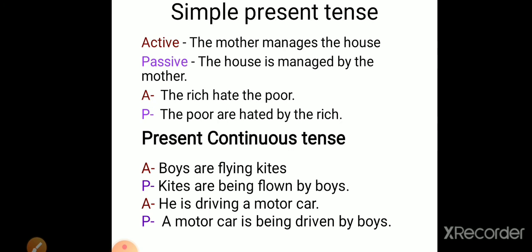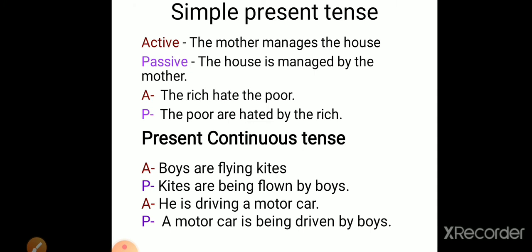Okay, so poor is plural, that's why we are using are here. Hated, third form of verb, by the rich. Okay, so always we need to add by in the passive voice before the subject. Clear?